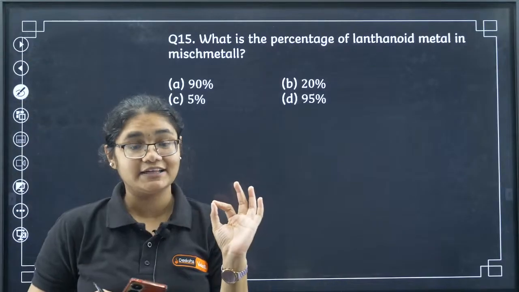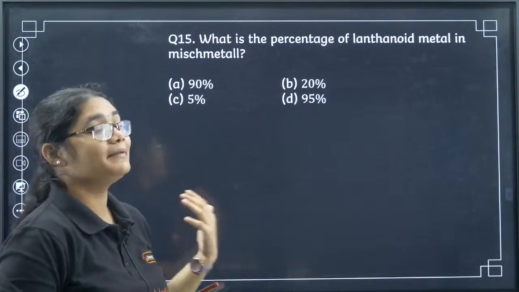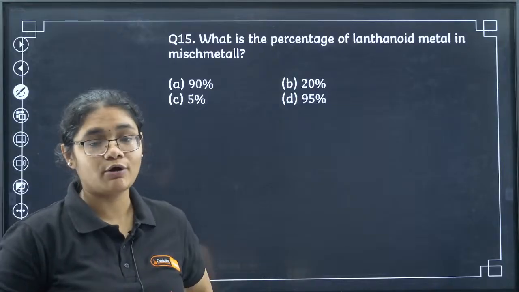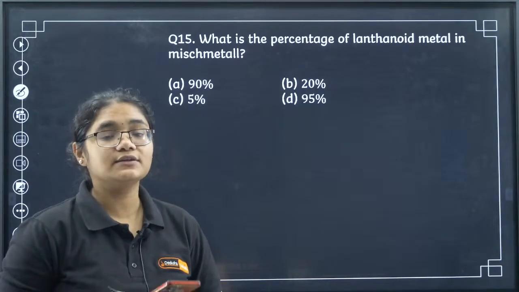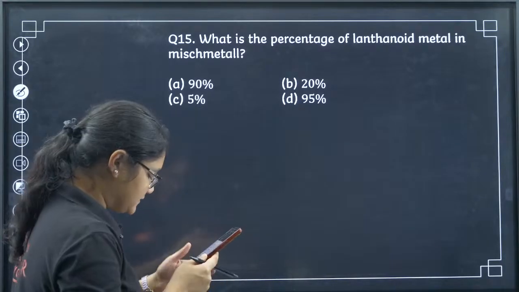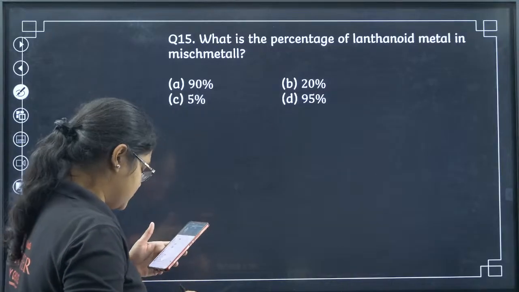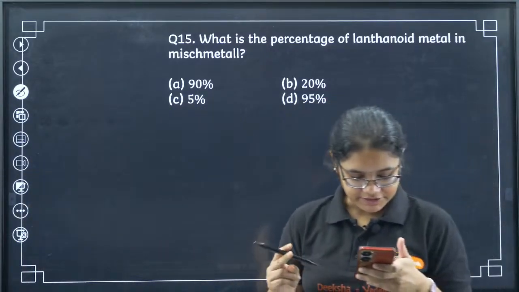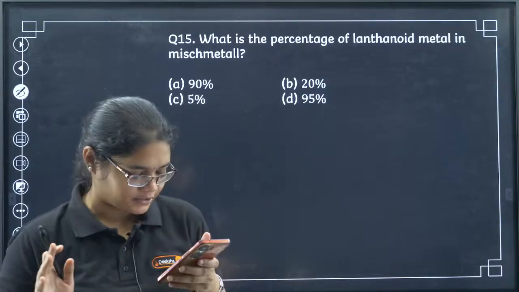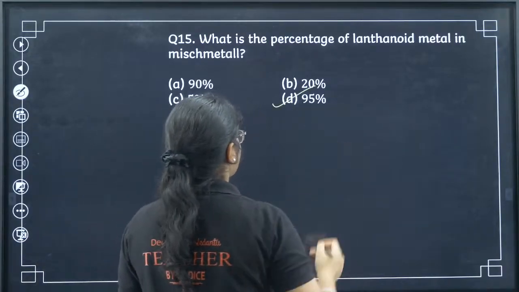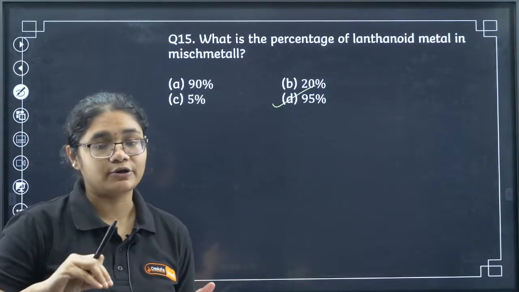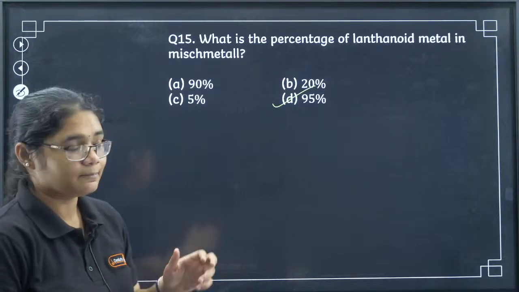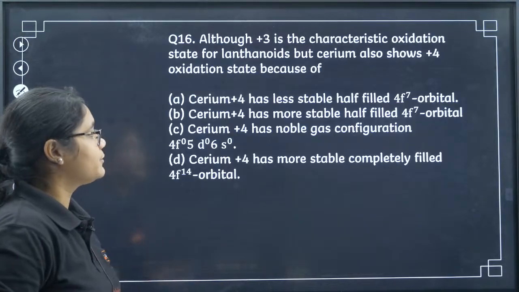Next, let's move to question number 15. What is the percentage of lanthanoid metal in misch metal? Misch metal is an alloy of lanthanoid and iron. So, what is the composition of lanthanoid? Yes, Sangeeta, you are absolutely correct. For question number 15, all of you please put the question number and tell me the answer. Yes, again correct, 95% of lanthanoid and 5% of iron. Okay, let's move to the 16th question.